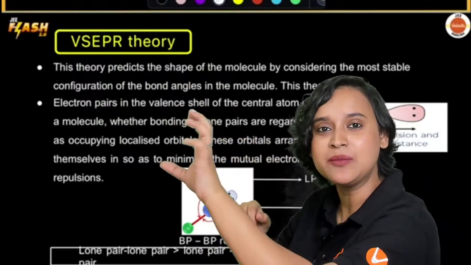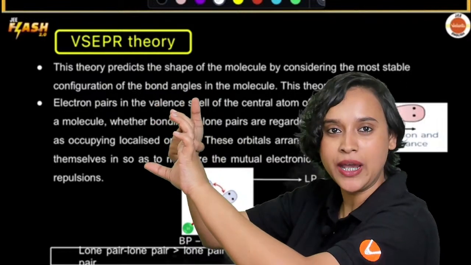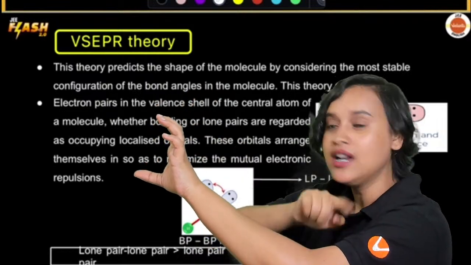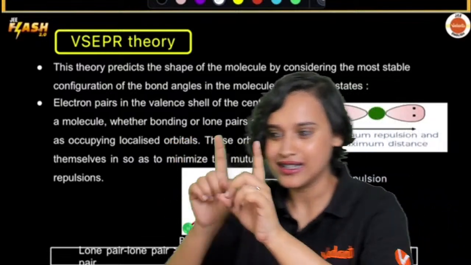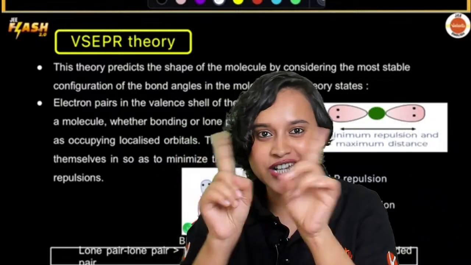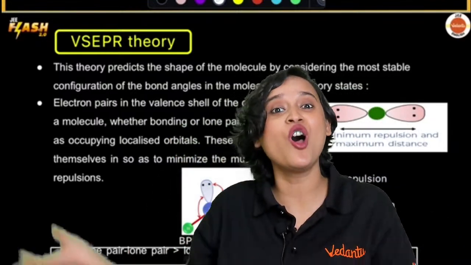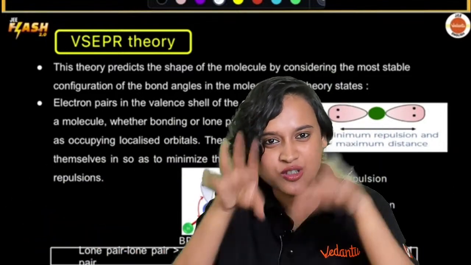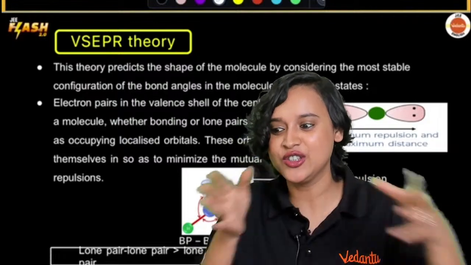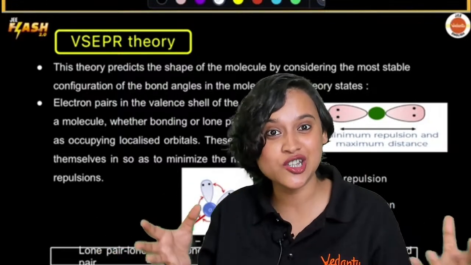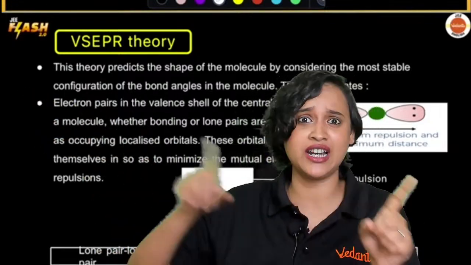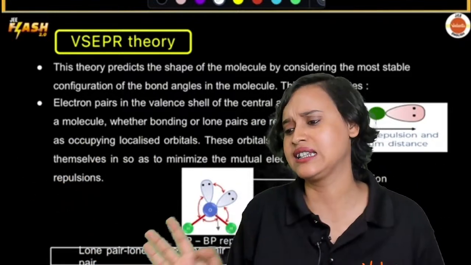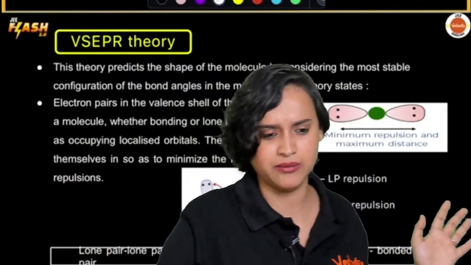So they made it a point that, acha, this is bond pair, this is bond pair, but these two, the repulsion has to be minimum. So we do not come across each other all the time, and we don't go on and fight. To make sure that the repulsion is minimum, they make sure that our rooms are far away. So you understand, this is exactly what valence bond is talking about, right?